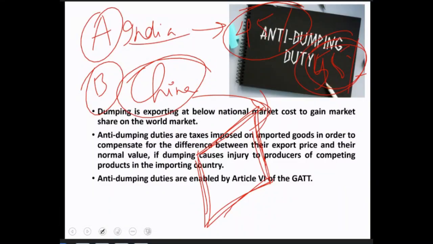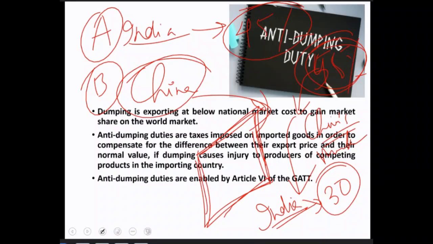Next, in case of anti-dumping, there will be a situation when this particular notebook from China's market will be sold in India. I hope you're getting this idea. This particular notebook, which is sold at around 55, is going to be sold in India at a cost of 30. Now you're getting the difference. The same quality notebook, which is 45 rupees in the Indian market, is being sold at 30, the Chinese product sold in India at a cost of 30.